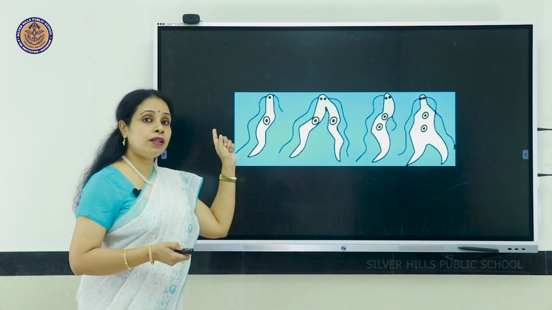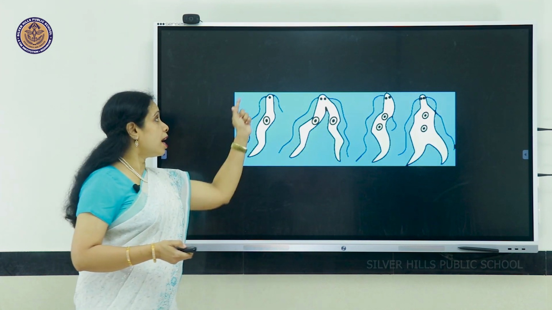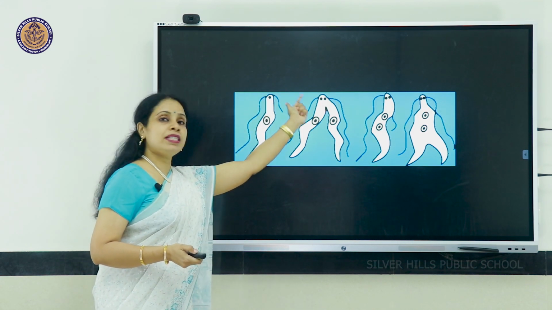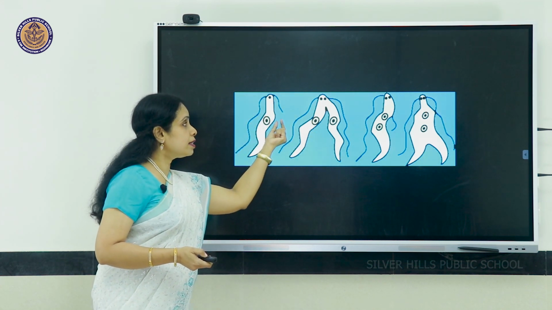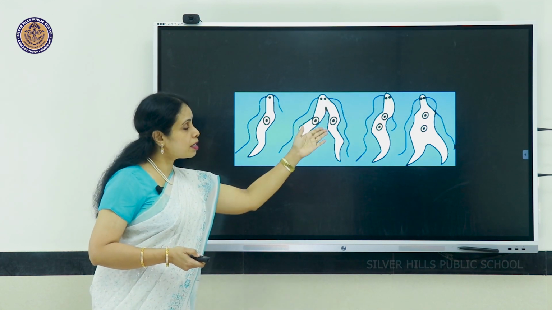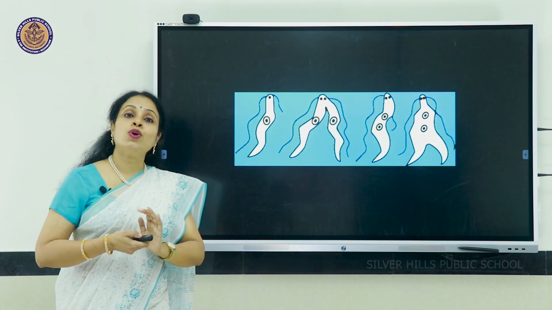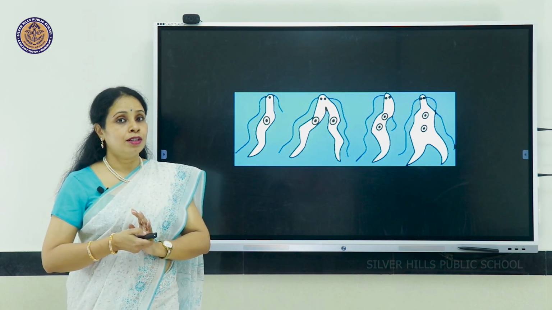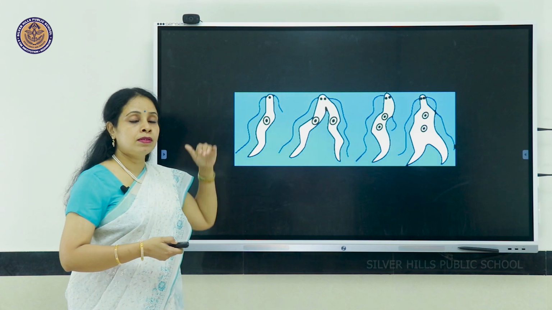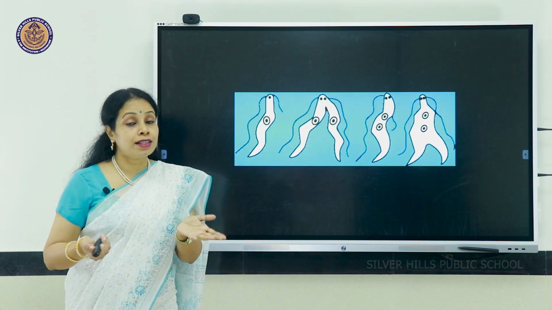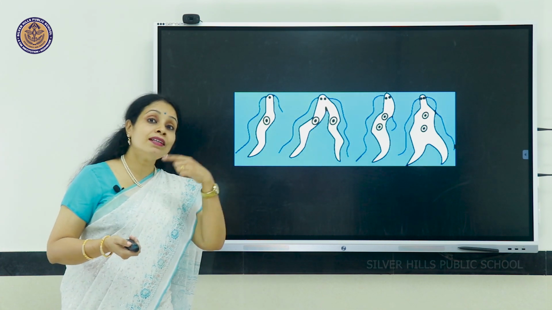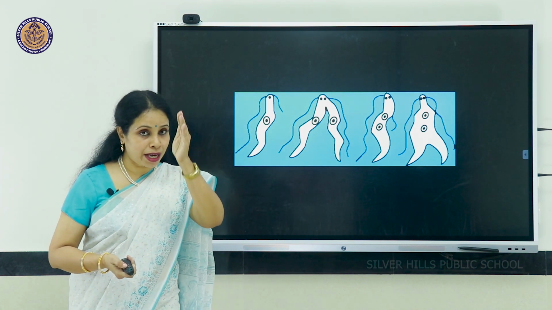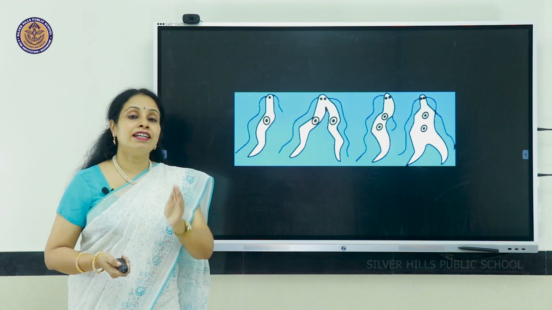But though the body is splitting into two parts, it will split only in a definite plane, in relation to a flagellum-like structure which is responsible for its locomotion. If you see this picture, this is leishmania and you can see the flagellum. Another flagellum is developing, the nucleus is dividing, and in the last picture you can see the cytoplasm has also divided and it has become two daughter cells. If it splits in another way, then two daughter cells will not be formed because the other cell also needs this flagellum. So there it is binary fission, but only in a definite plane.